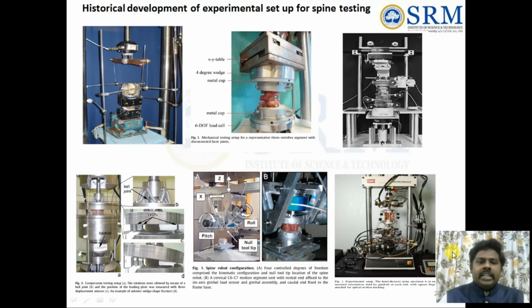Initially these are the different types of setups which were created. From the olden days, they will keep the vertebrae over here and test it. Here you are seeing an XY sliding table, and the two vertebrae are here. This is a 6 degree of freedom load cell. Why do we need 6 degrees of freedom? Because there are 6 freedoms: flexion, extension, lateral bending left and right, axial rotation left and right. Totally 6.